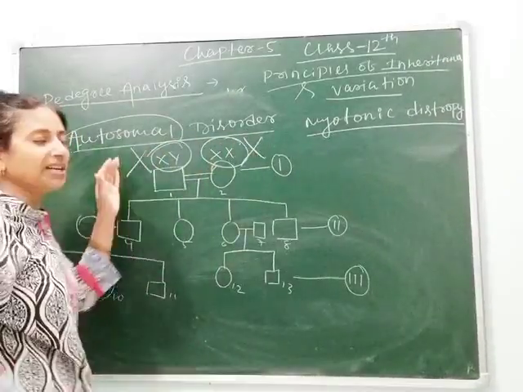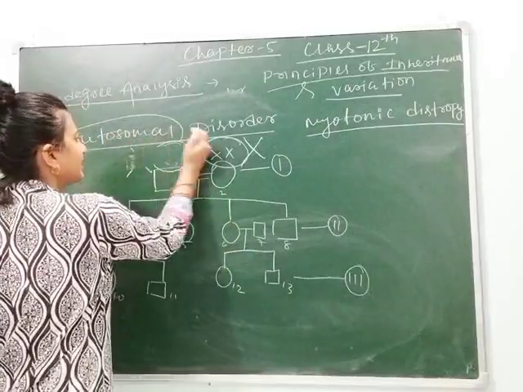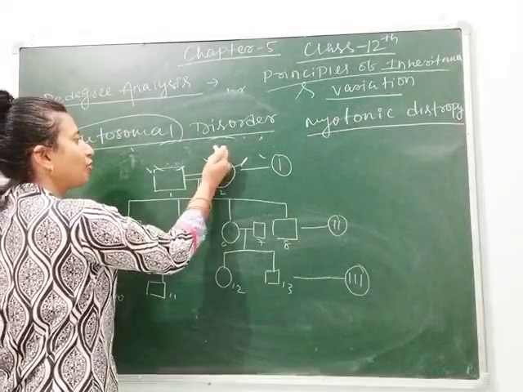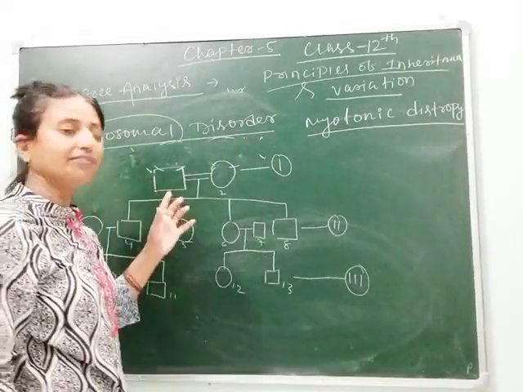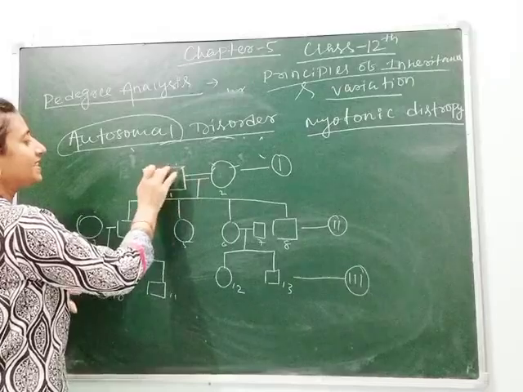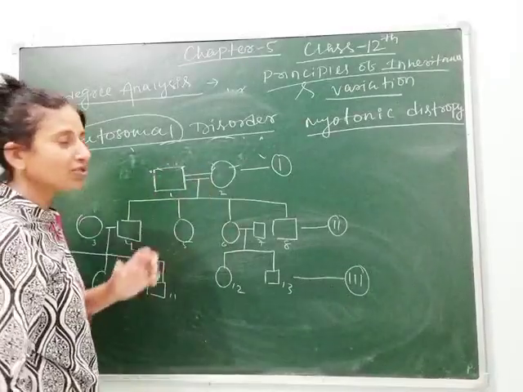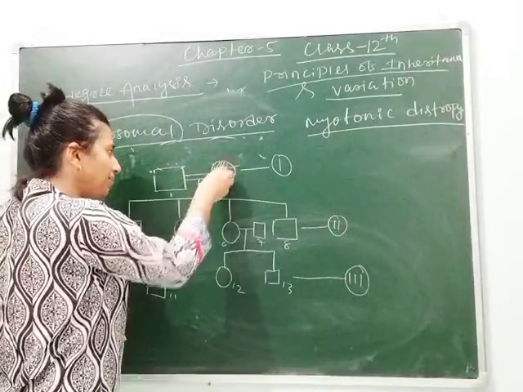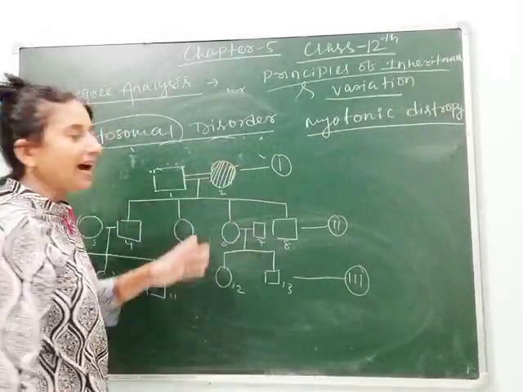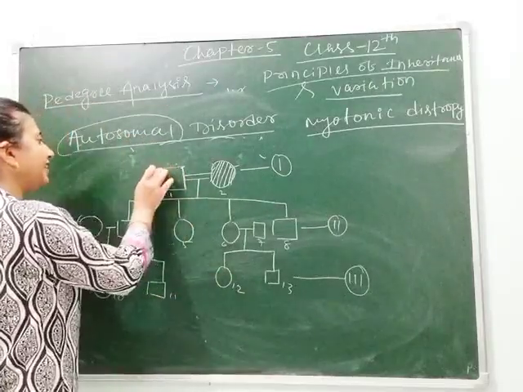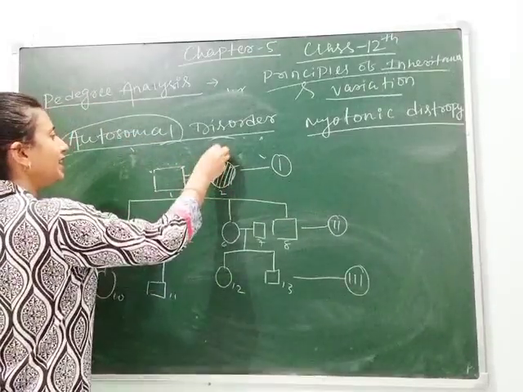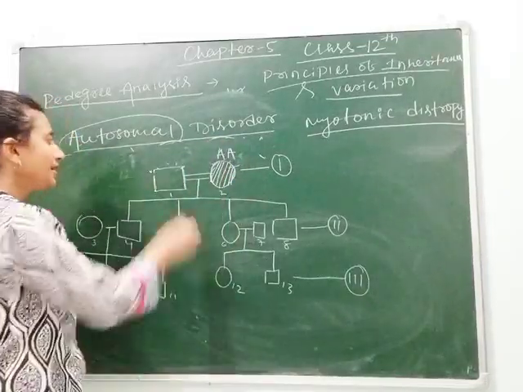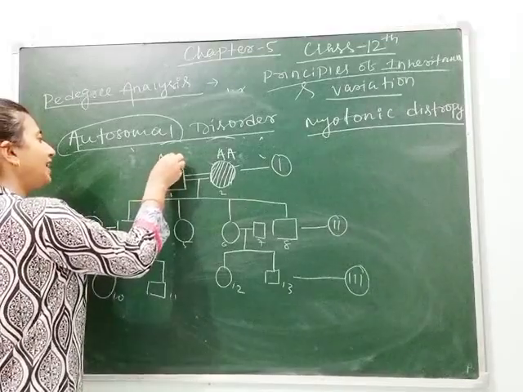We should not write this. Means हमें इसको लिखना नहीं है X, Y या XX, क्योंकि ये ऑटोजोमल है और सेक्स क्रोमोसोम का कोई रोल नहीं है. So here we can write, let's write it as this is dominant. So first generation will express, this disease may express in the female, and the genotype let's take for affected individual is capital A, and here let's take as capital A, small a.